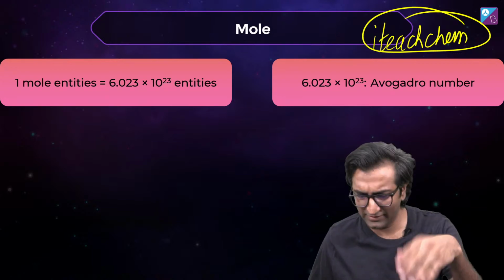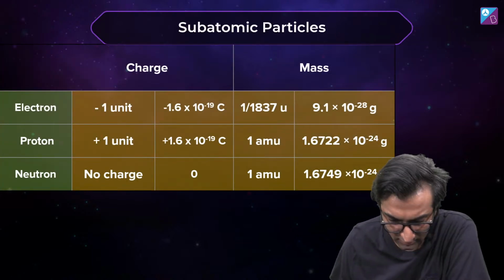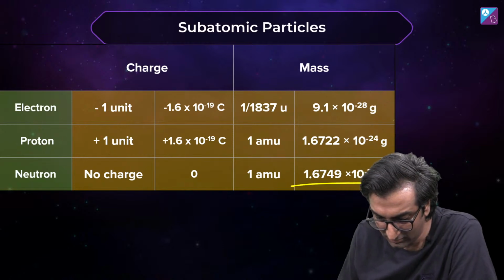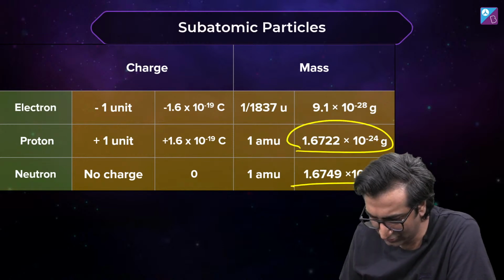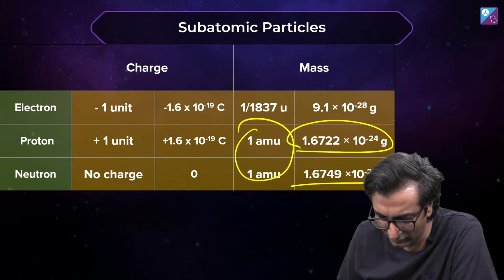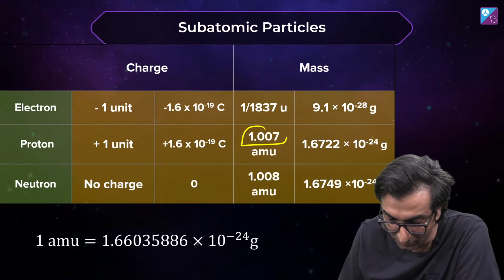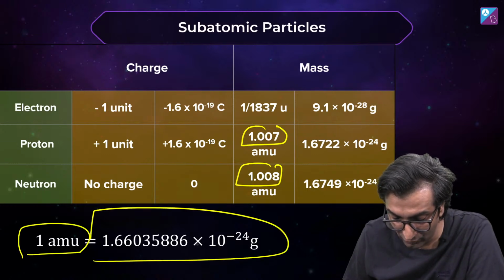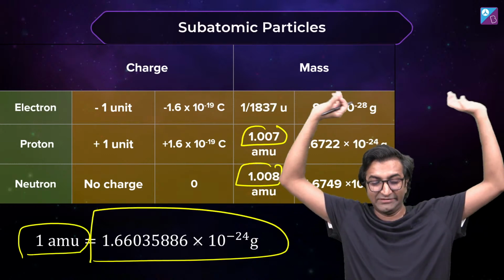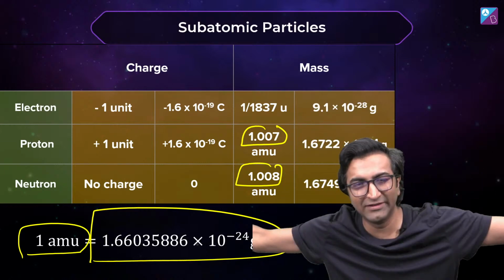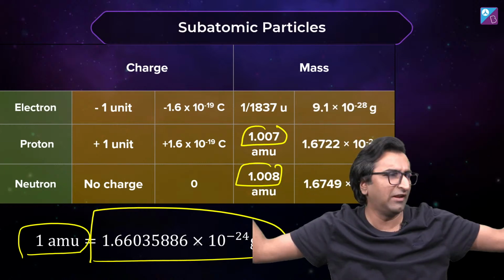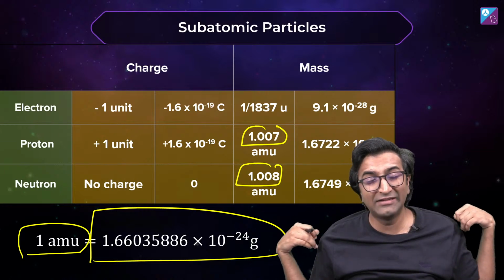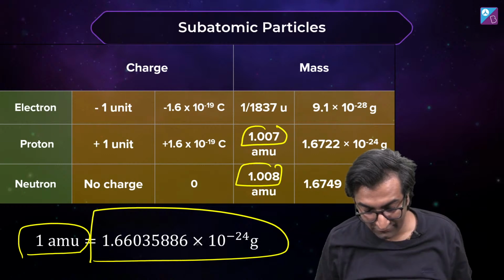Okay, let's go back a minute. This whole thing, you remember this? Remember this number? I told you that we take it as 1 AMU, but actually it is 1.007 AMU, 1.008 AMU. What is 1 atomic mass unit? It is this value in grams. Look at that. 1.660358886. Don't mug this. This is not in NCERT. Don't mug this. Probably it is in NCERT. This is not something to mug, it's something to understand with logic. Okay. Where do I get 6.0221 from?